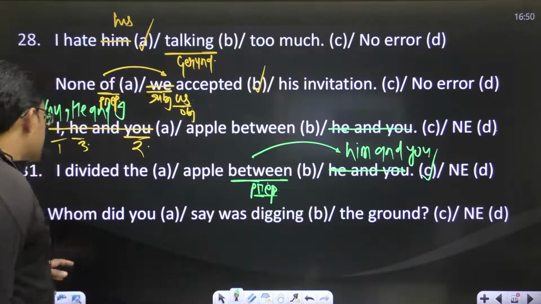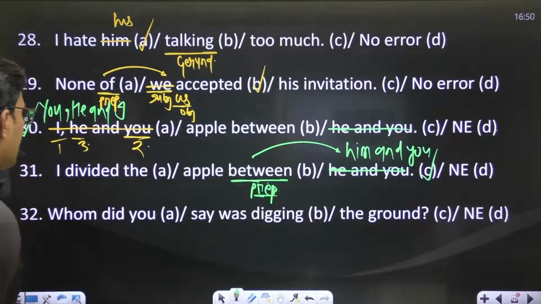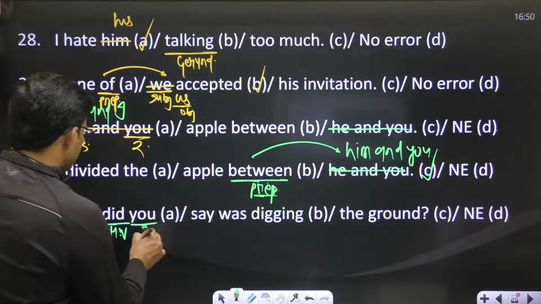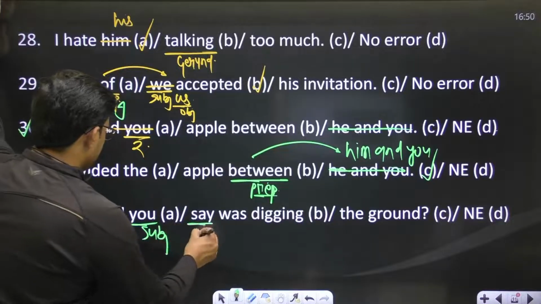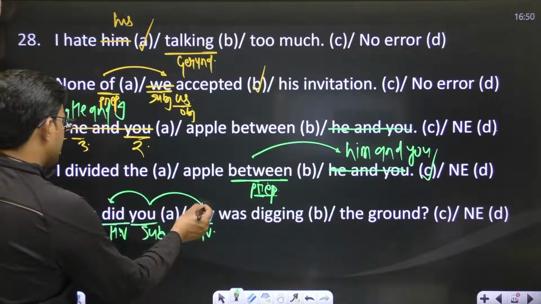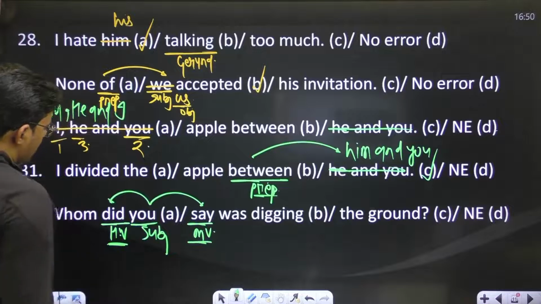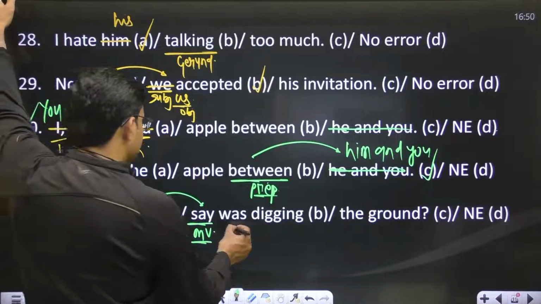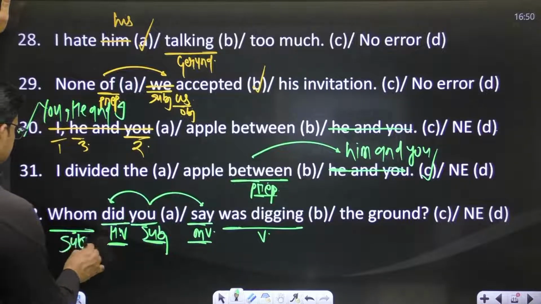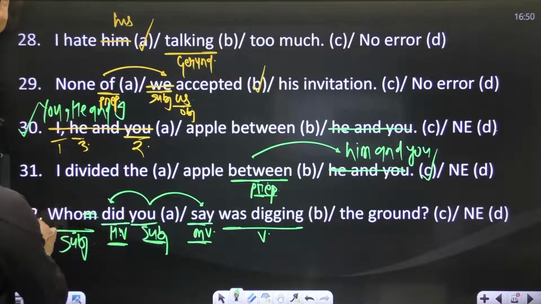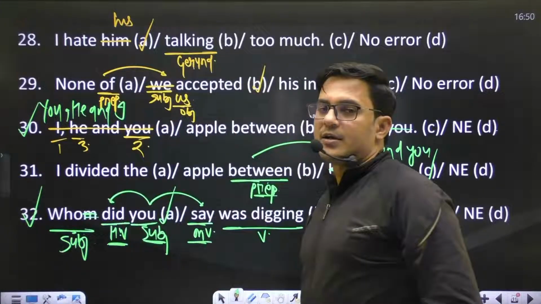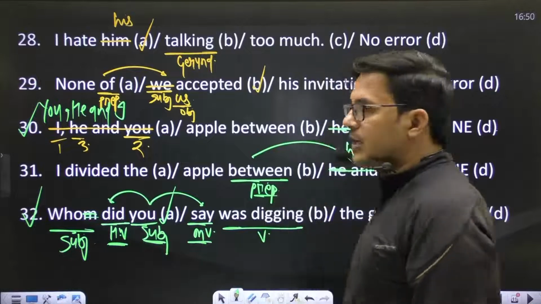Okay, next, whom did you say was digging the ground? Again, did is a helping verb, you is the subject, and say is the main verb. So you have two different verbs, one helping verb and one main verb. You have a subject you. So this verb was digging requires a subject, and this whom denotes an object. To make it the subject, just say who. Who did you say was digging? And now you will have an error in part A.